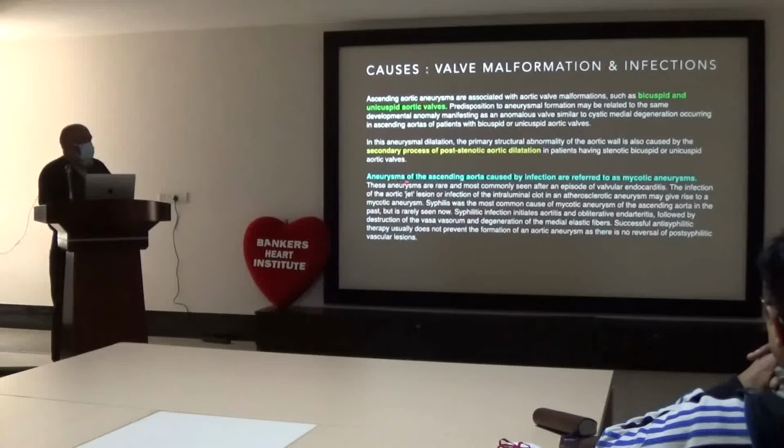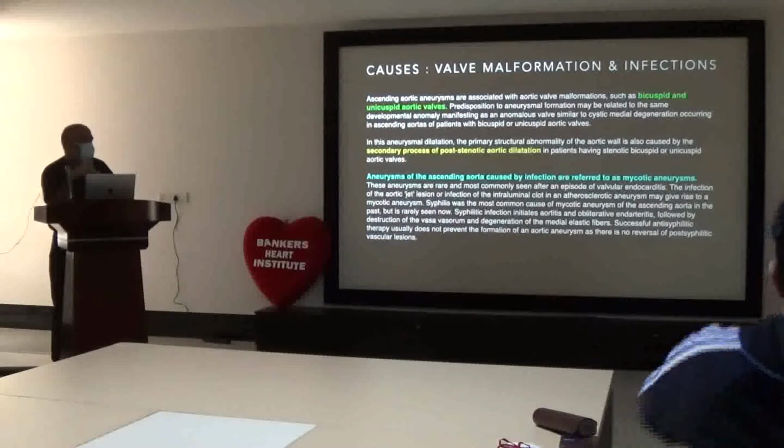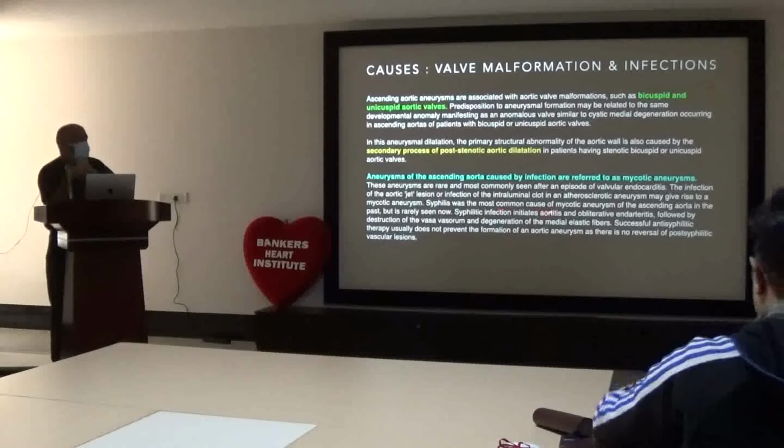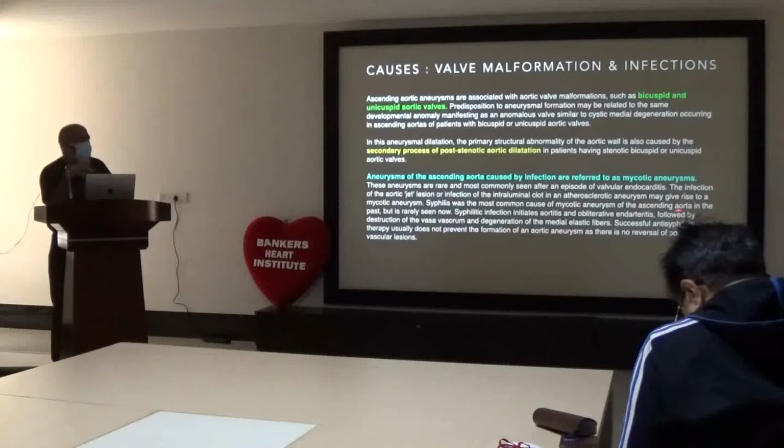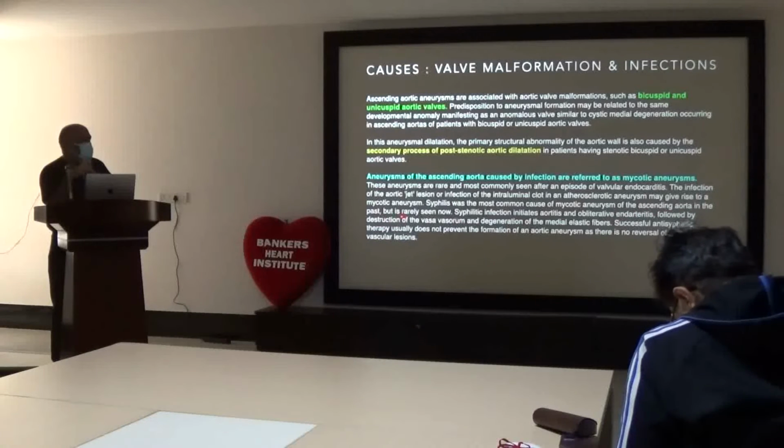Whereas the ascending aortic aneurysm caused by infection is referred to as a mycotic aneurysm. These aneurysms are rare and most commonly seen in episodes of valvular endocarditis. Infection of the aortic jet lesion or infection of the intraluminal clot in an atherosclerotic aneurysm may give rise to a mycotic aneurysm. Syphilis was the most common cause of mycotic aneurysm of the ascending aorta in the past, but is rarely